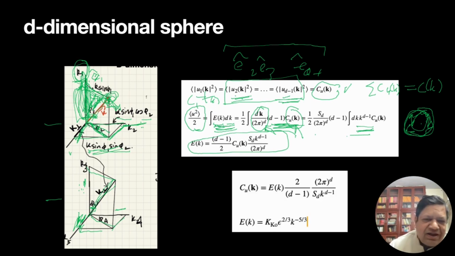Now we can invert this equation to write down C of k in terms of E of k. And please note that for the non-equilibrium solution, E of k is k to the minus 5/3, and there is a Kolmogorov constant prefactor, a non-dimensional constant, and epsilon is the energy supply rate at large scale. So imagine I have a fluid in a big box of size L. We'll make L go to infinity because we assume that there's no boundary.